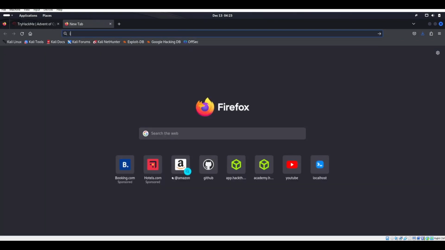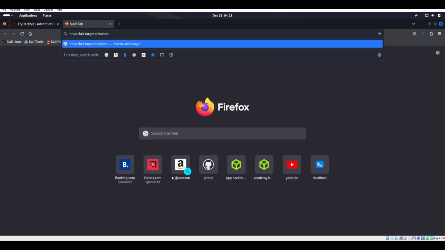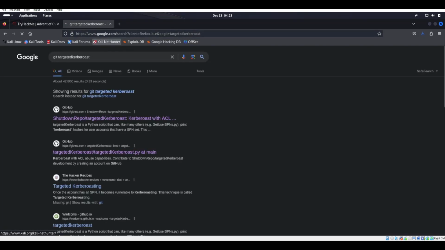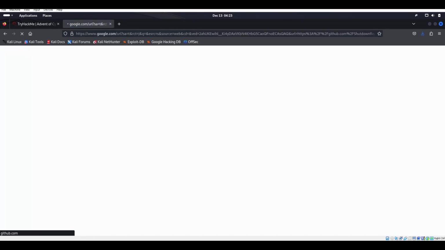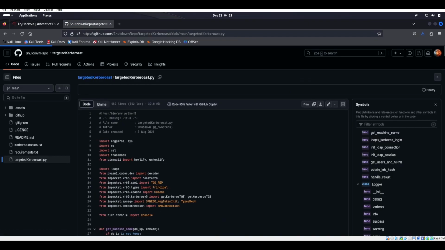So if we go to Impacket and look at targeted Kerberoast, actually GitHub, targeted Kerberoast, we can find it right here. And we can just copy this and paste it wherever. We can take this targeted Kerberoast, copy it, and paste it into your user or your local bin, just to have it so you can just call it out. No big deal. pyWhisker, same exact thing.